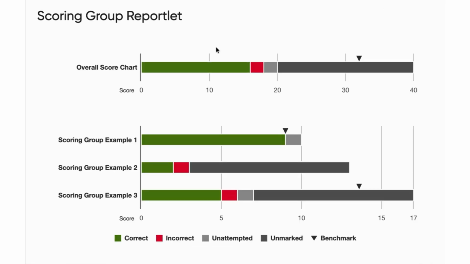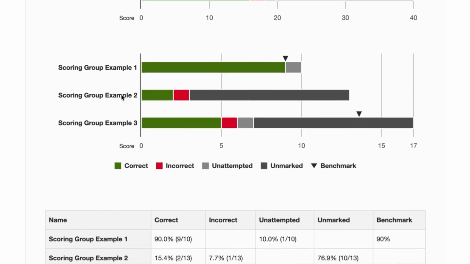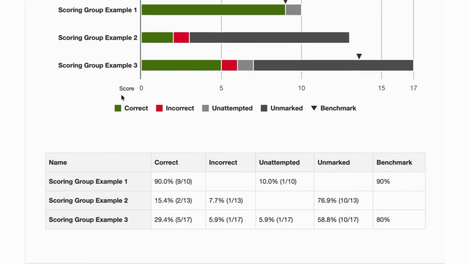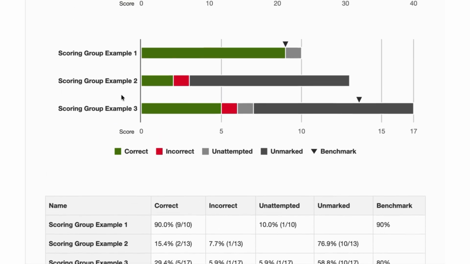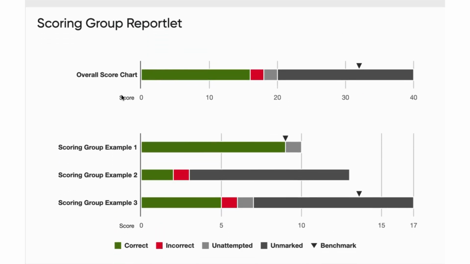And that gives you a lot of flexibility in how you slice and report on performance without having to duplicate anything. And once learners complete the activity, that grouping data feeds directly into the scoring group reportlet, giving learners and educators a clear breakdown of how they performed in each category, turning an overall session score into something much more targeted and actionable.